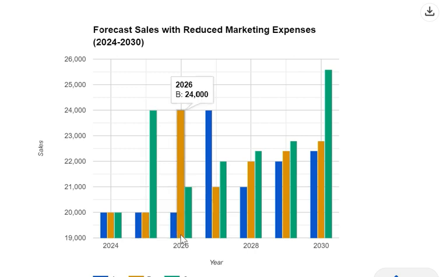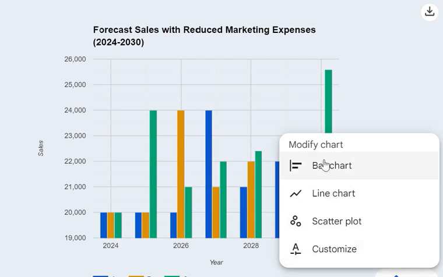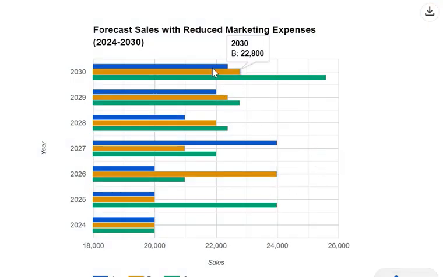Product B, 30,000, 2020, 31,000, 2021, 32,000, 2022. Product C, 35,000, 2020, 36,000, 2021, 37,000, 2022.